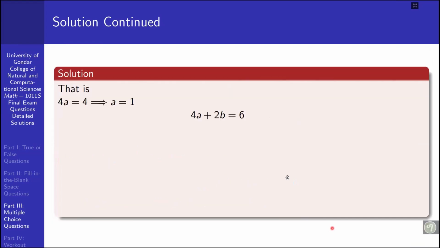Therefore 4a plus 2b is equal to 6. But we found a is 1, so 4 plus 2b is equal to 6, that is 2b is equal to 6 minus 4, which is 2. Dividing both sides by 2, we have b is equal to 1.